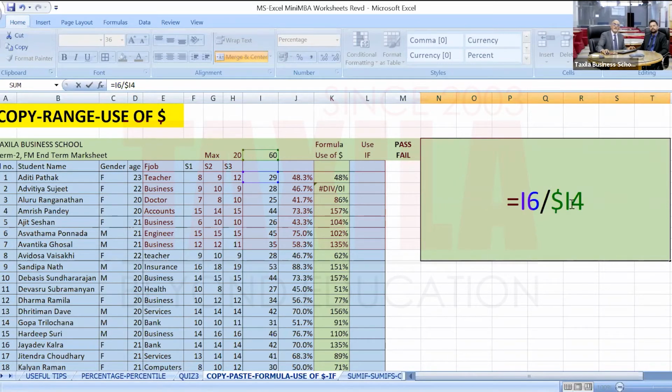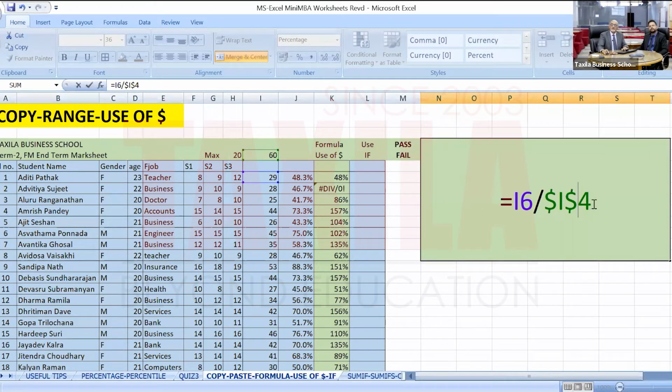Now I have to fix up the row also. What has happened? I4. So I will use the dollar before I, $I, and before 4 also I have to use a dollar. So I am fixing the column also, and I am fixing the row also. Wherever I copy this formula, this divided by will always remain the same.